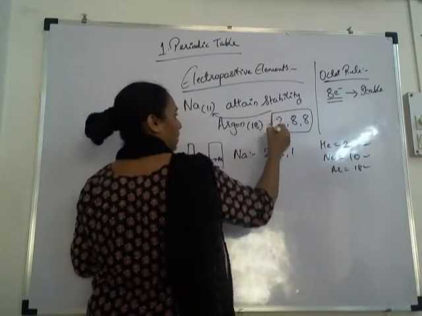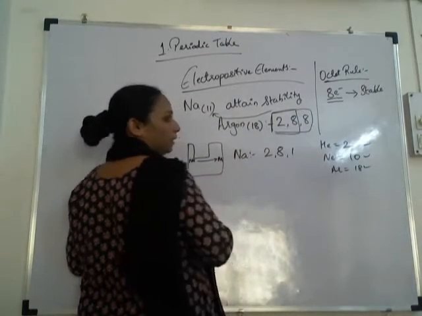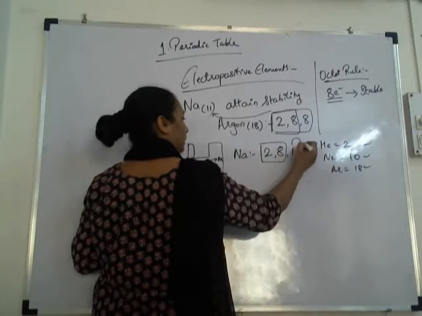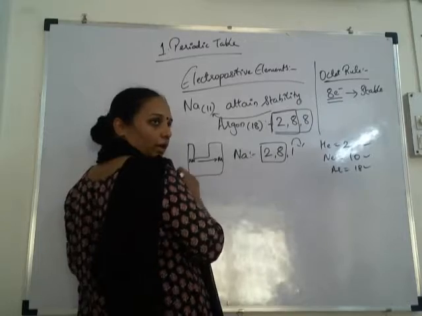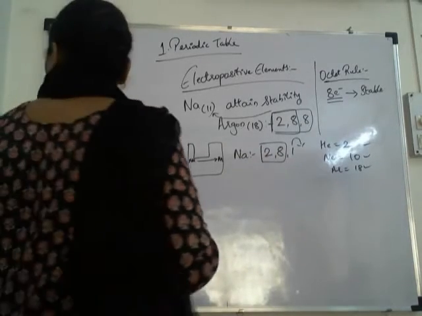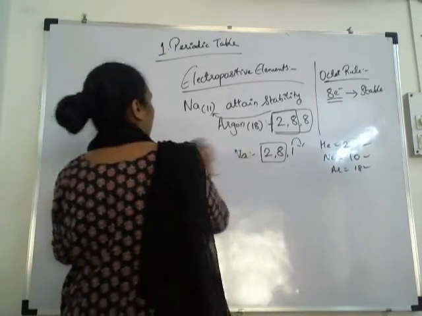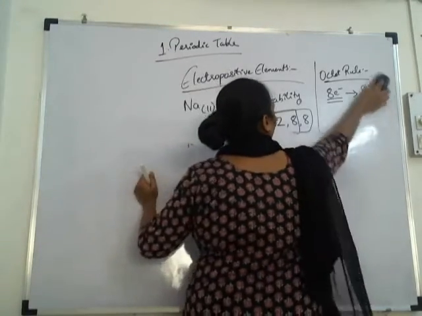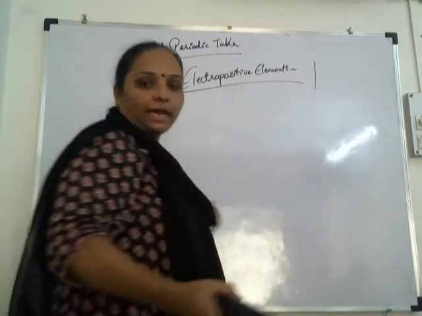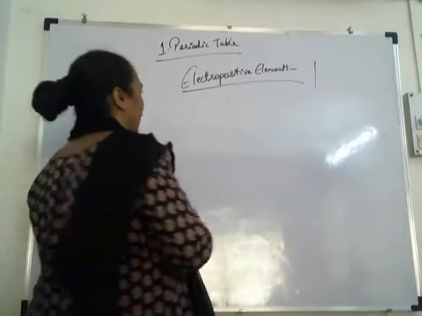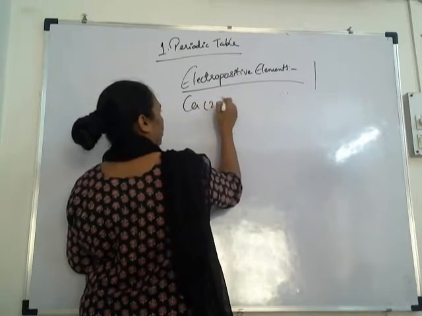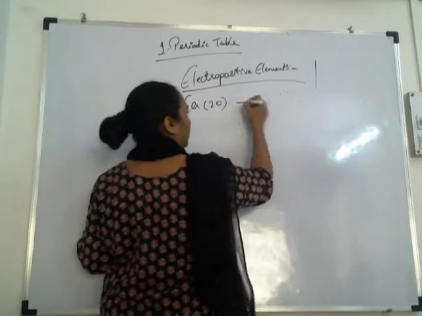So the first two shells we consider 2 and 8. So sodium will become stable only when it donates the electron. Okay. So how will it become stable? By donating the electron. It will form which cation? Sodium cation, correct? Na+. Similarly is calcium. Calcium atomic number is how much? 20. This is a more relevant example.